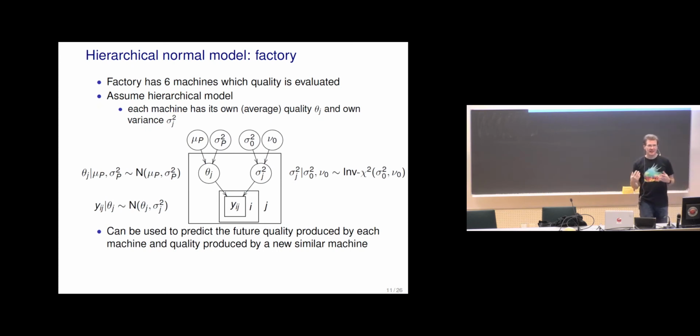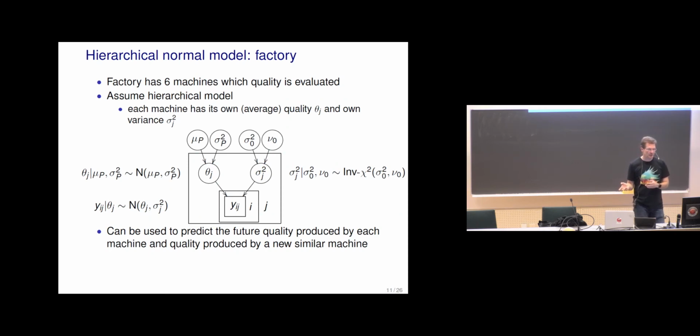And then this can be extended, so that we now assume also that each machine has its own unknown variability in quality. So there might be some machine that has much more variability than the others, and each has its own parameter. Now the prior for this sigma_j is here inverse chi squared. This is because of the tradition from conjugate priors, it doesn't need to be a conjugate prior.